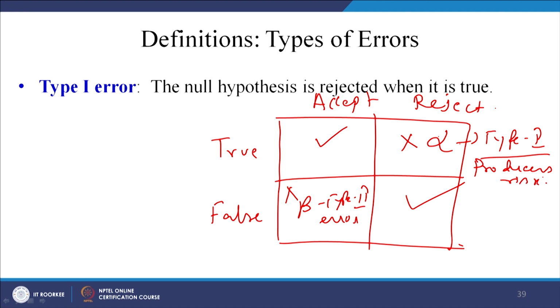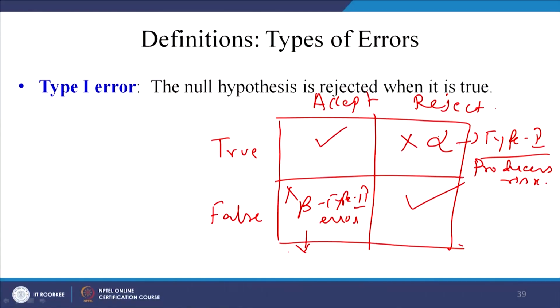As I explained from the laptop example, you can think, because he is ready to reject 5% of his good products also. On the other hand, obviously you can now understand, you can really make sense that it makes sense that this is called the consumer's risk, because he is accepting a false, bad product in the market. So, if he is sending a bad product, it is the consumer's risk obviously, okay.